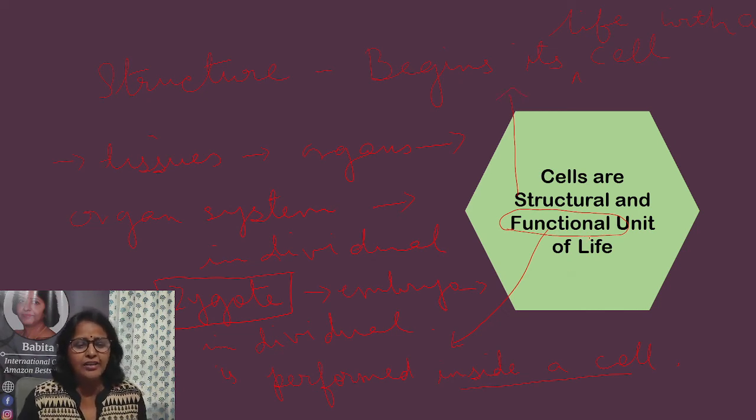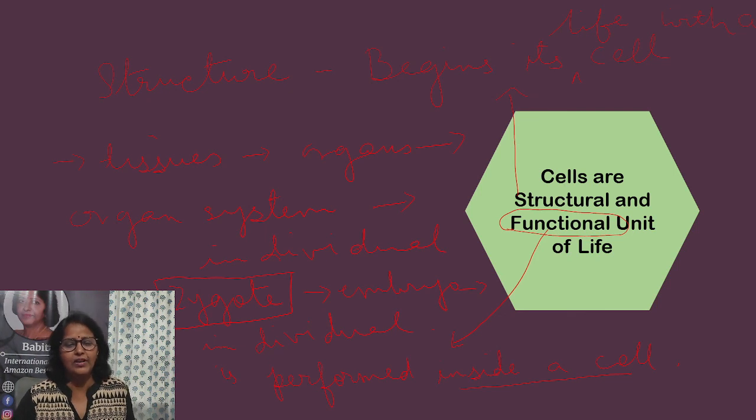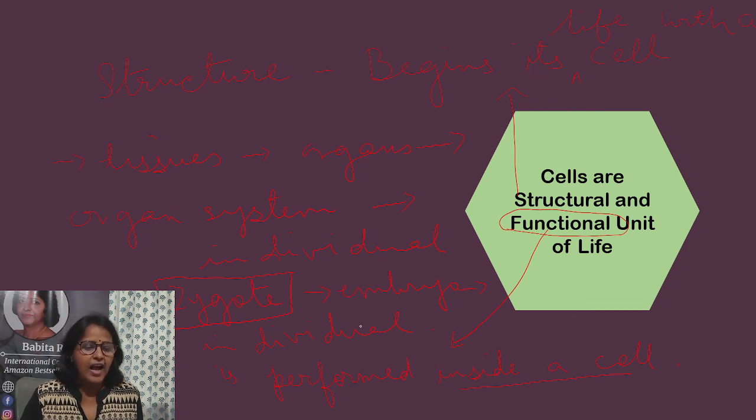Hope you understood why we call the cell the structural and functional unit of life. Cell is called the structural unit of life because every living organism begins its life with a cell, and it is called the functional unit of life because all the functions are performed inside a cell.